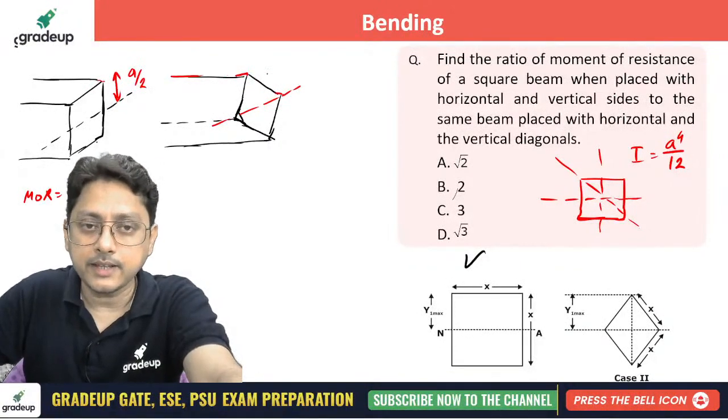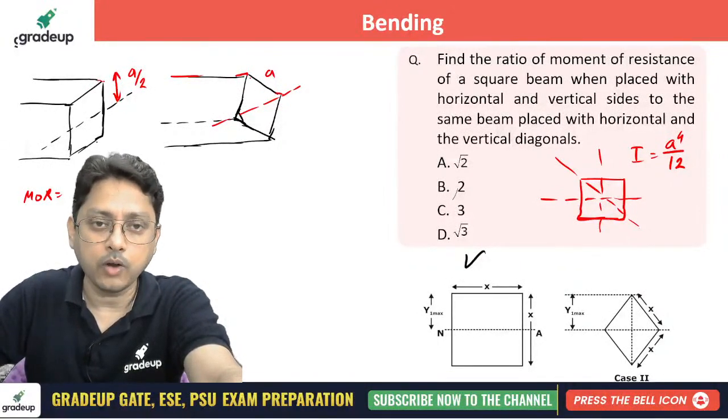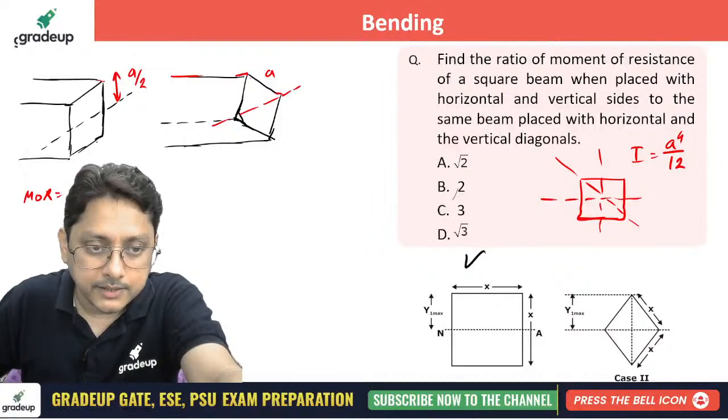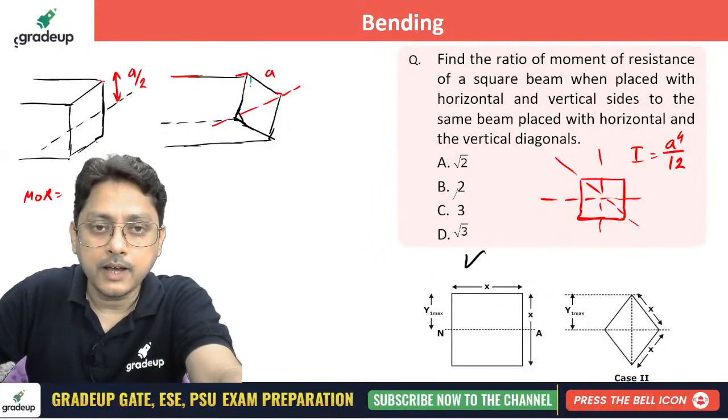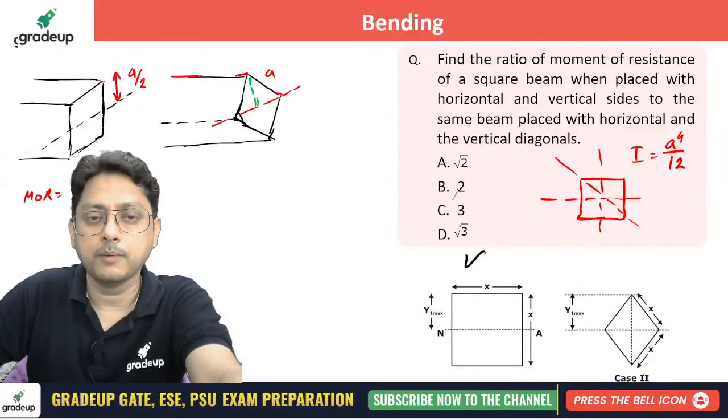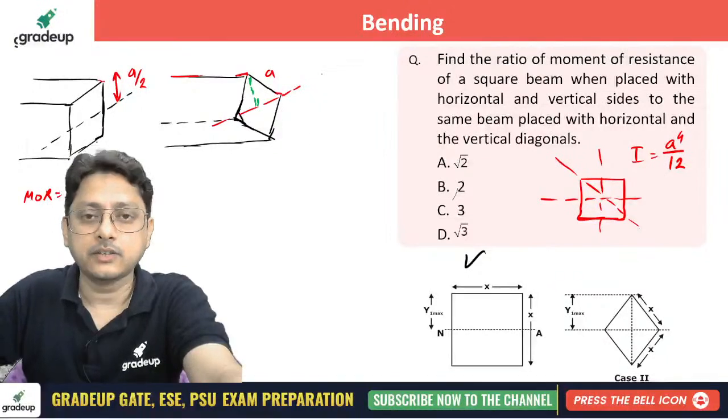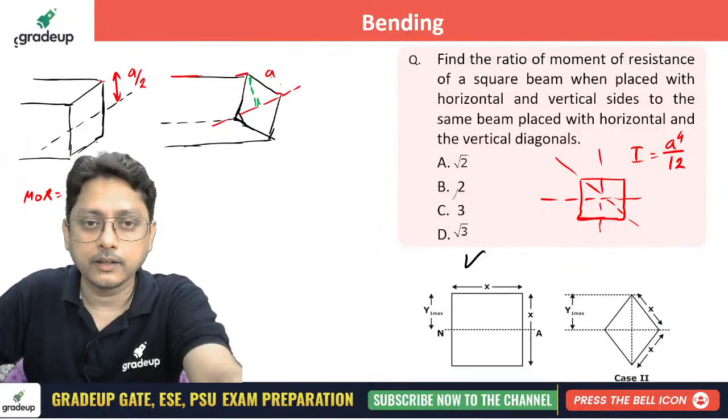And here, if A is the side, what will be the extreme most fiber distance from the neutral axis? Can you tell me? You calculate it. This is your A and this is your A, and this is also A. If you extend it, the total distance will be how much?